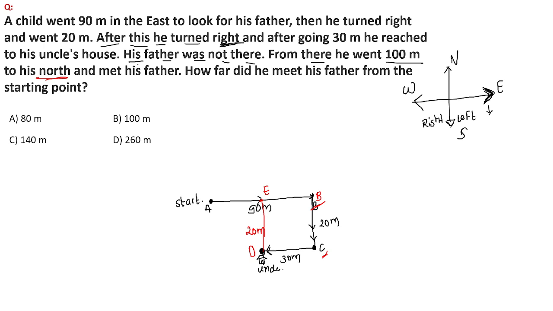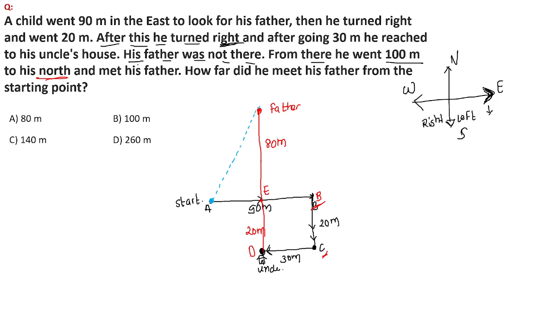Okay. Again, you have to draw how many meters over here, students? 80 meters, correct? Suppose this is 80 meters. Okay. Now what is asked? Here he met his father. What is asked? How far did he meet his father from the starting point? From the starting point. Now, how to solve this question?